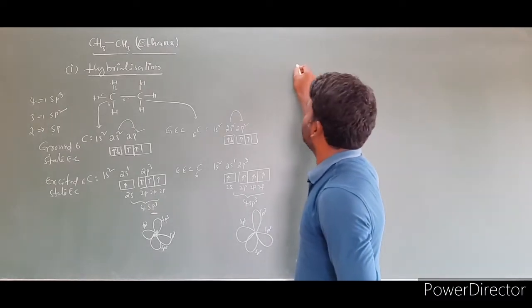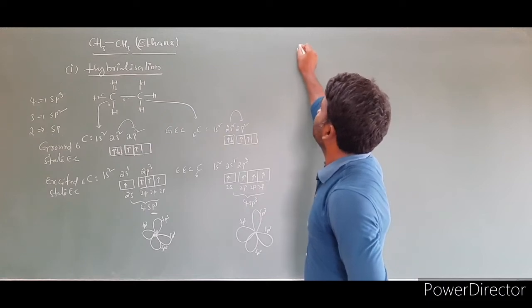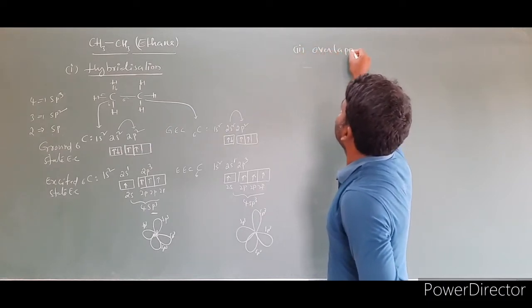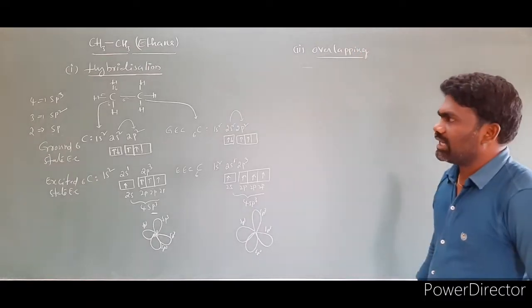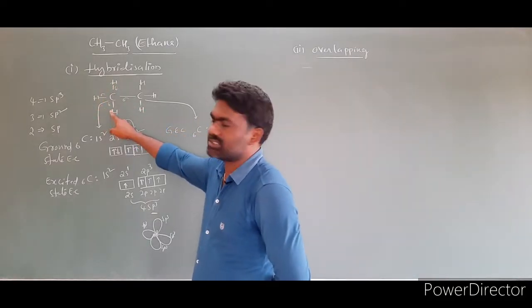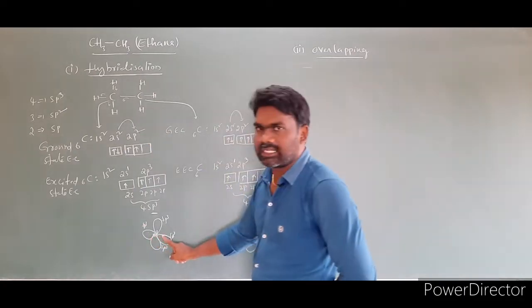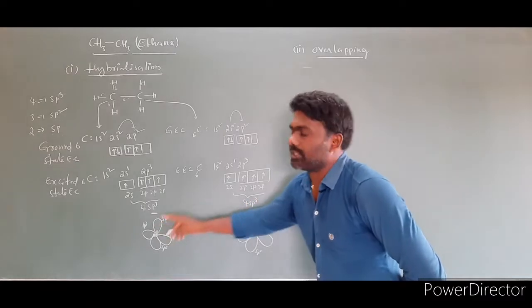Then the second step is overlapping. So for overlapping, look here. This carbon is overlapped with 3 hydrogens; this carbon forms bonds with 3 hydrogens. So first we have to take this central atom here. First I am taking this carbon.